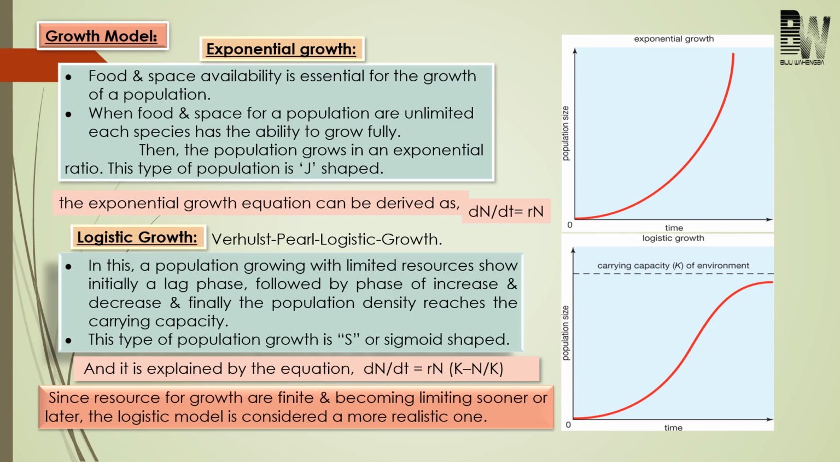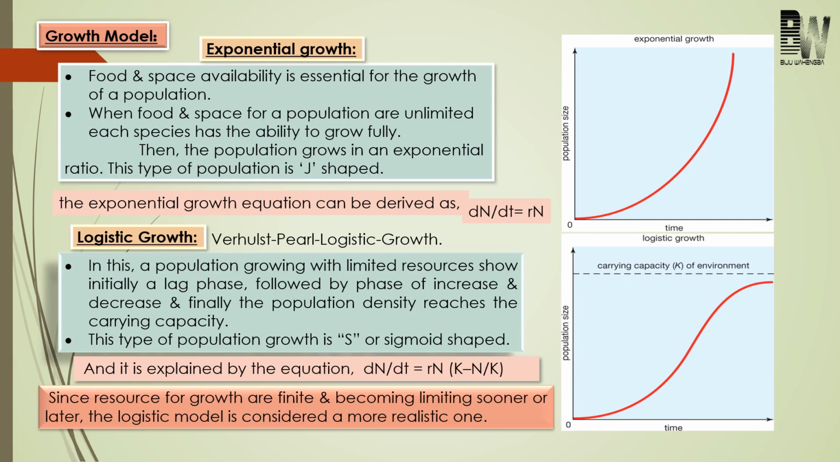And such a growth model is known as what? Logistic growth. Now, in logistic growth, the availability of food and space is limited, so the population will increase until it reaches the carrying capacity that the available food and space can support. After that the population will remain constant. And when plotted graphically, we will get what? An S-shaped graph.